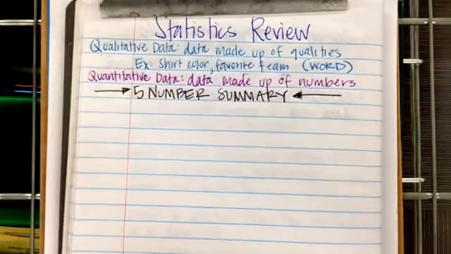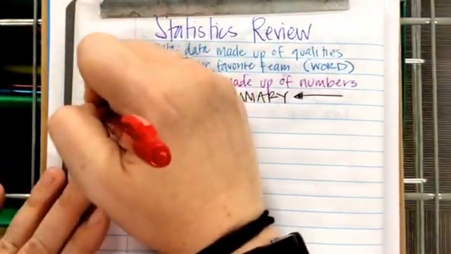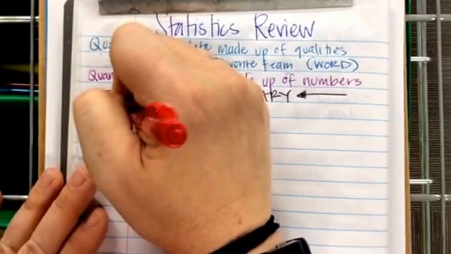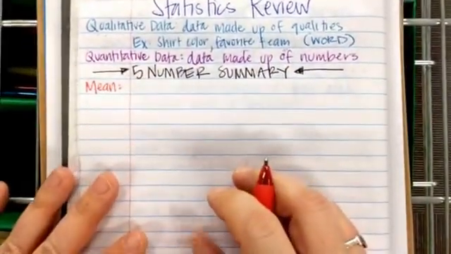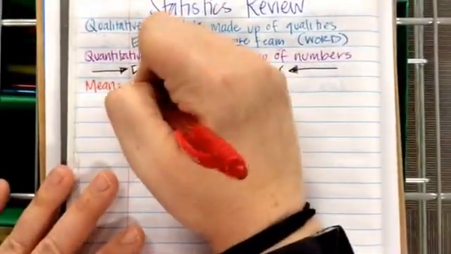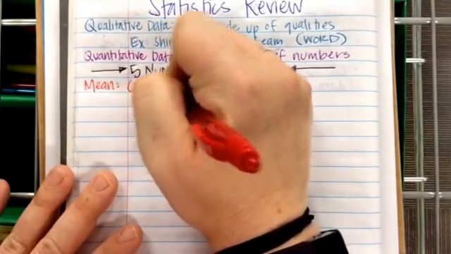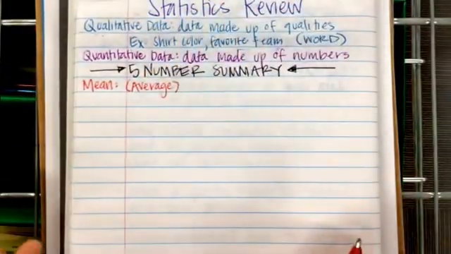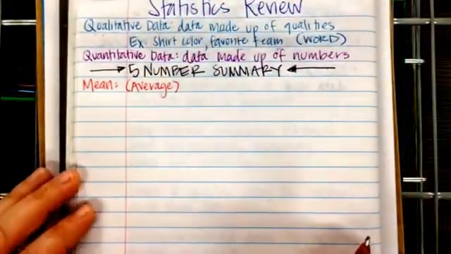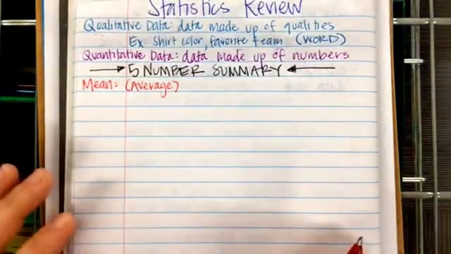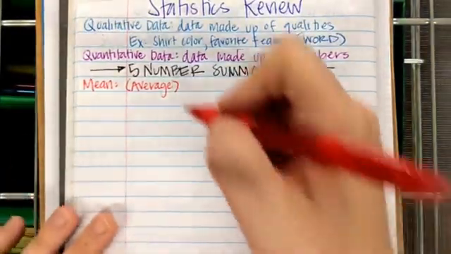So if we have our 5-number summary, the first thing in that is the mean. So that's the average, right? They're kind of synonymous. We like to use the word mean in middle school statistics and high school statistics because it gives a better descriptor of what we're looking for.